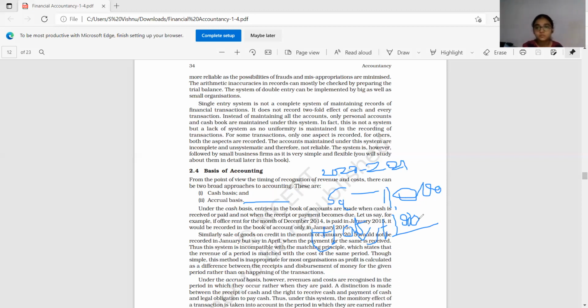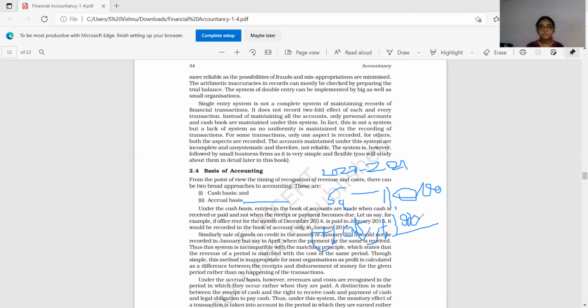Okay, in cash basis, irrespective of the financial year, in whichever year you are making payment, in that year's records you will note down whether it may be income or it may be expenditure. Whereas in accrual basis, based on accounting period, a financial year you will consider. If any amount is to be paid, you will mention it as outstanding.